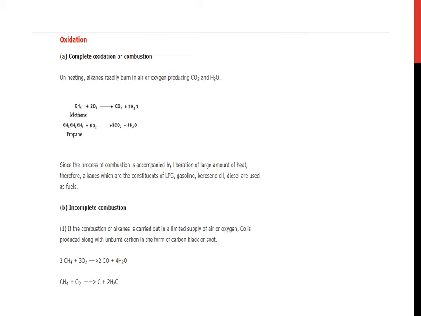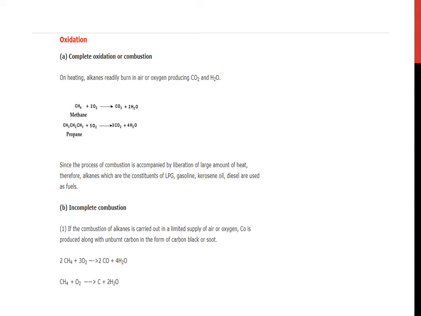Oxidation. Number 1, complete oxidation. Number 2, incomplete oxidation. On heating, alkanes readily burn in air or oxygen, producing carbon dioxide and water. Now treat methane with O2 and it is complete oxidation, that is why it is written 2O2. It gives CO2 and twice water.